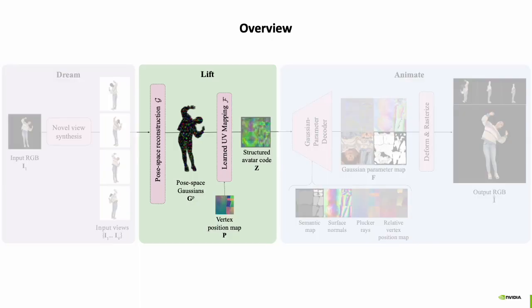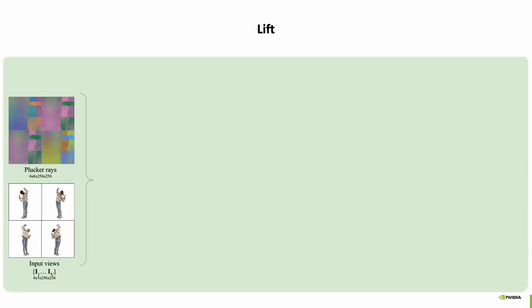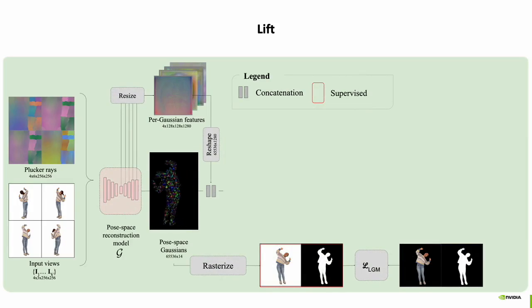In the second step, the lift step, we first perform a pose-based reconstruction. We feed Plücker arrays and the 4 input views to a large Gaussian reconstruction model. This leads to a pose-based Gaussian reconstruction, which can already be splatted and supervised. However, this reconstruction is not animatable.